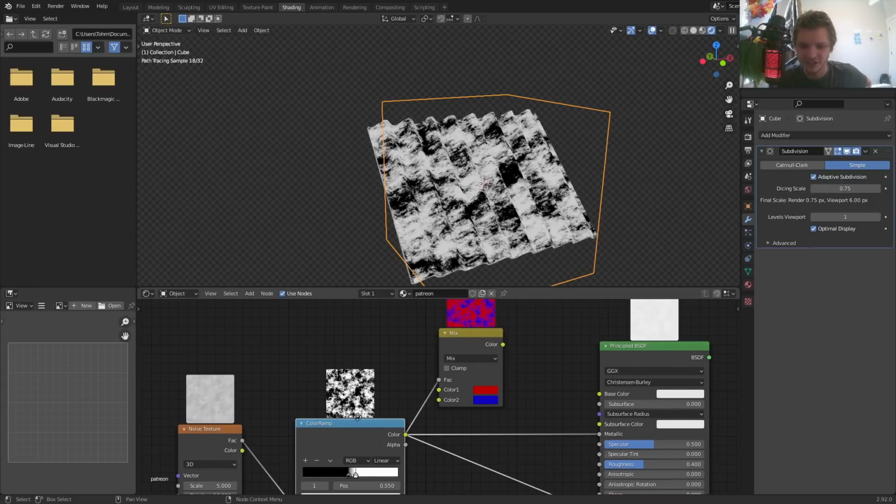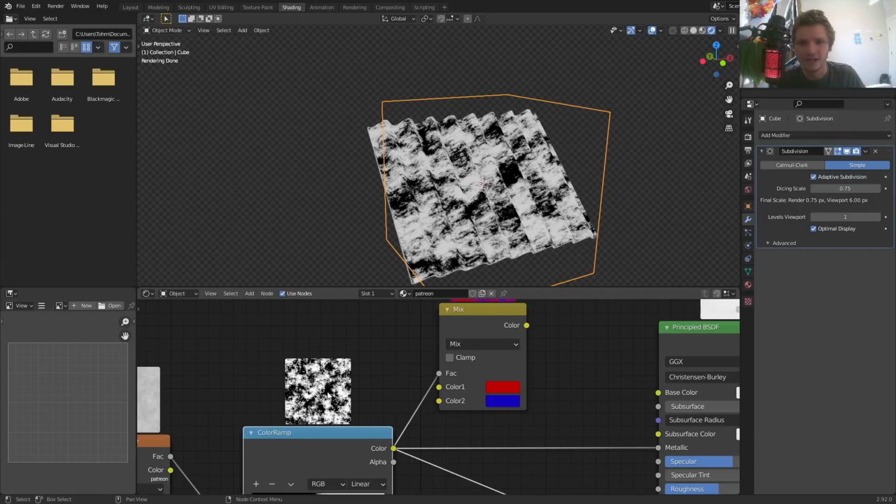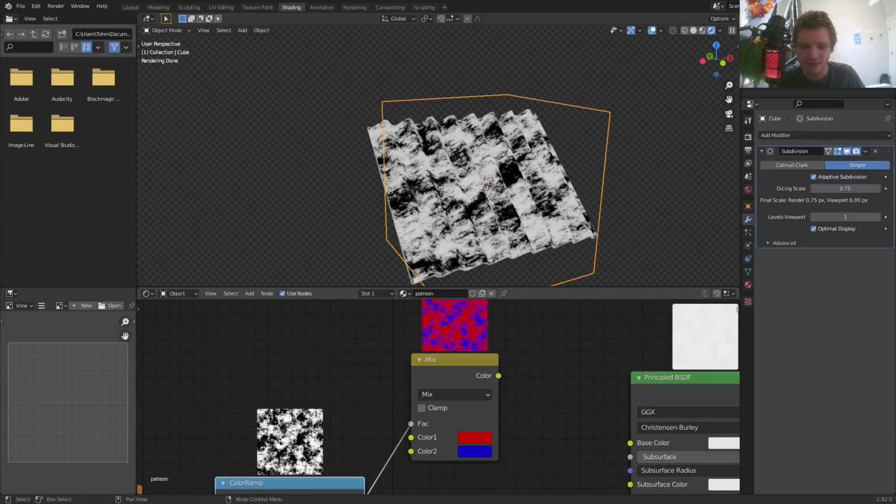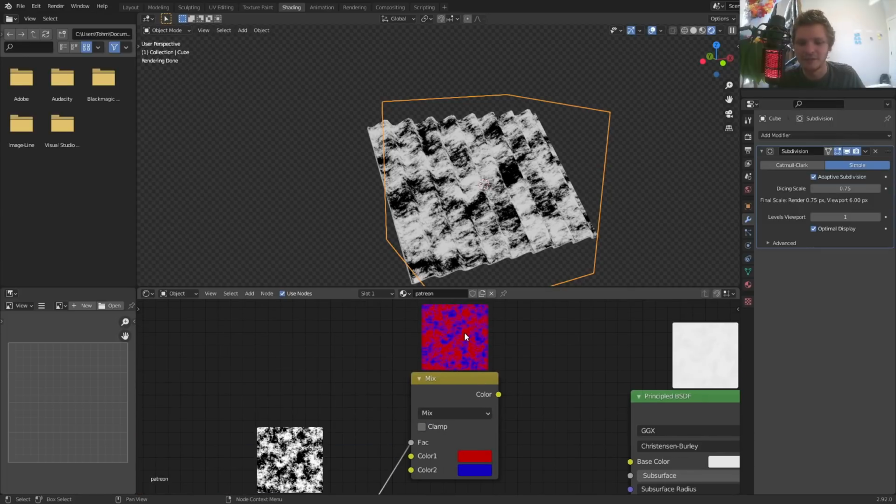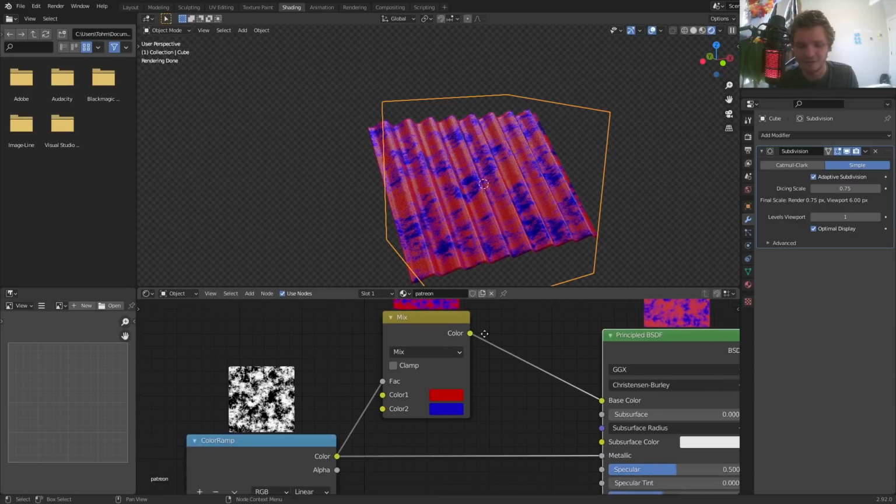We are taking this black and white factor map that we made, and we're using these two colors to say: in the black areas, which is the top socket, the background, make it red, and wherever it's white, make it blue. When we plug this in, it would look like this. Of course, we want to pick better colors.